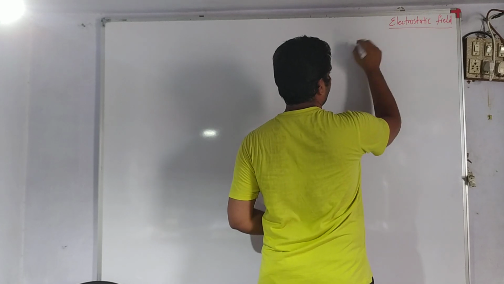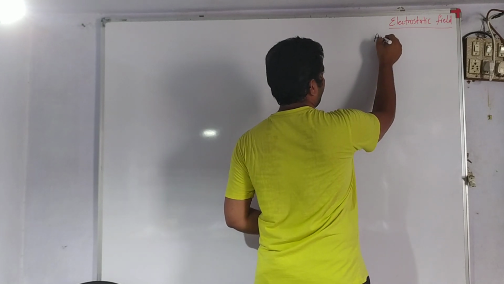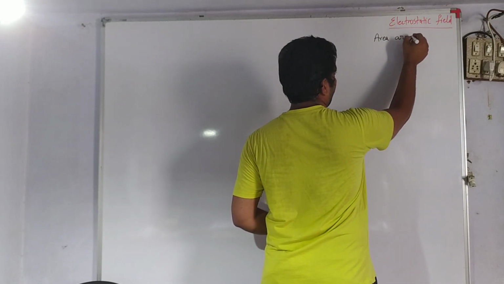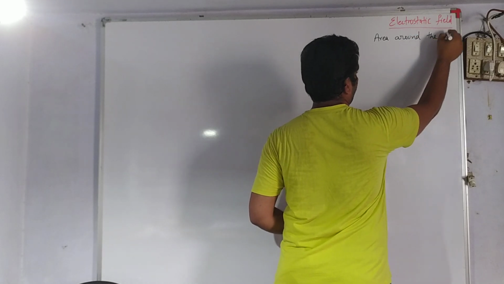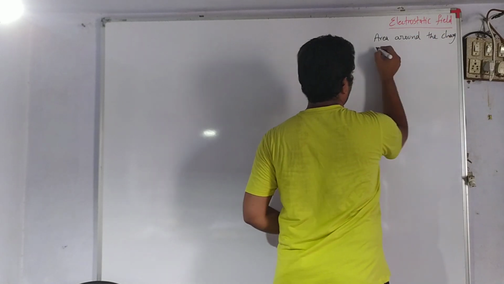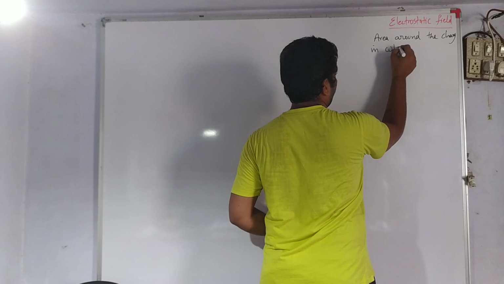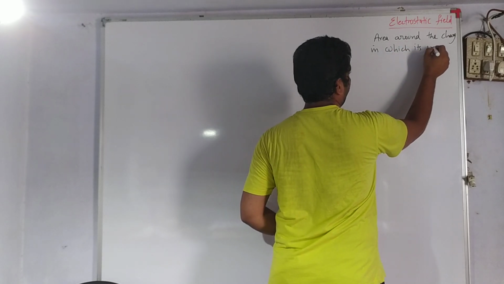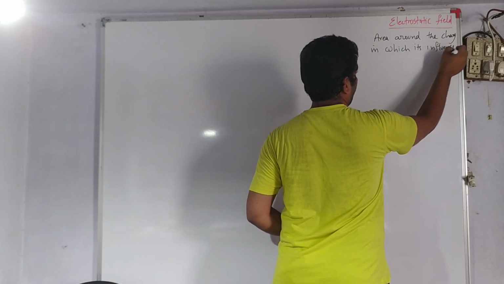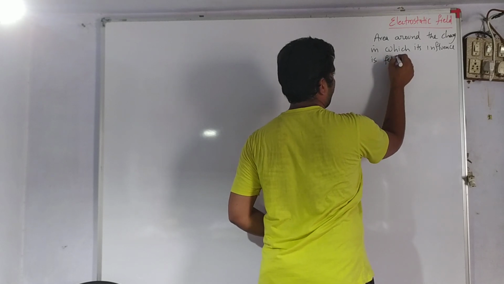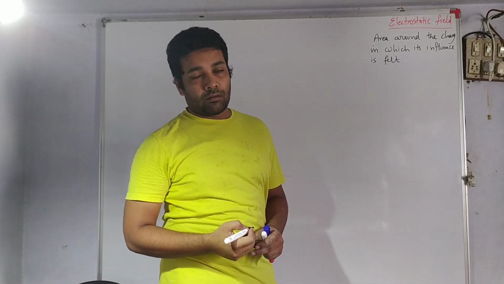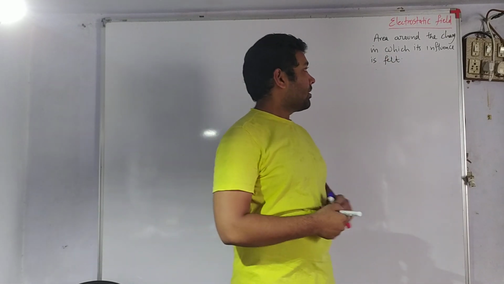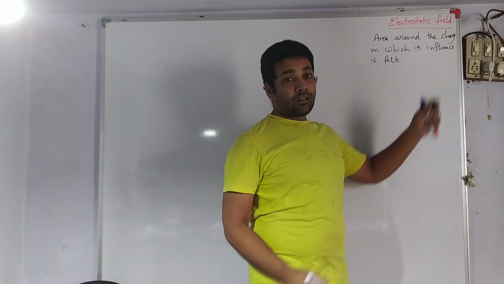So electrostatic field can be defined as the area around the charge in which its influence is felt. What do we mean by these words? These words mean the influence of the stationary charge.